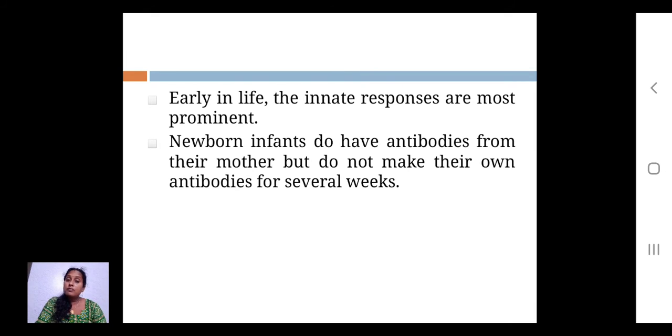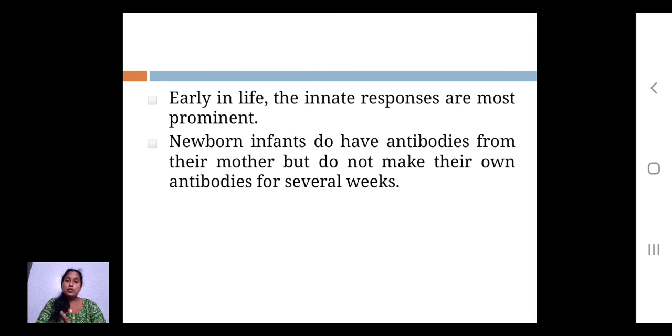How do they acquire that immunity? It is transferred from mother to fetus. Antibody production is part of adaptive immunity, so that will not be possible for several weeks. So first, a newborn baby's protection is from the mother to fetus and innate immunity.